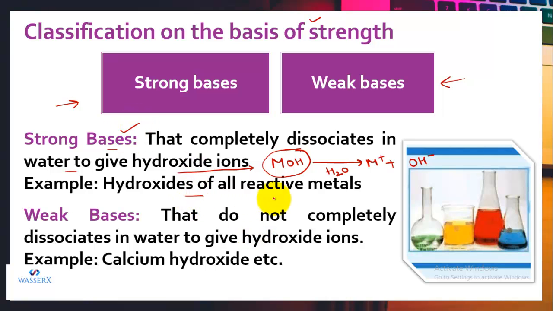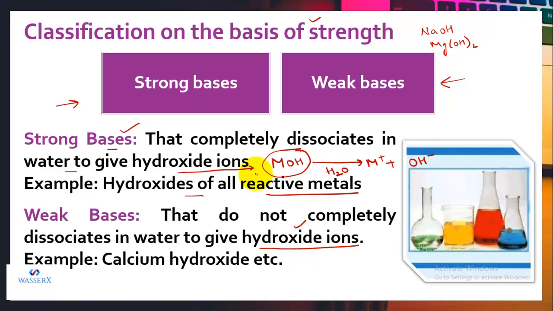So hydroxides of all the reactive metals, let's say NaOH, hydroxide of magnesium, they all are regarded as strong bases because they get completely dissociated. And the hydroxides, or you can say the bases, that do not completely dissociate, or get partially dissociated to form hydroxide ions in water, are regarded as weak bases.